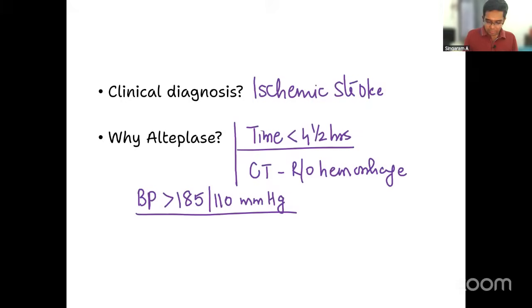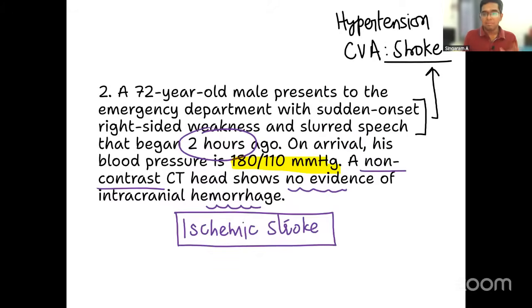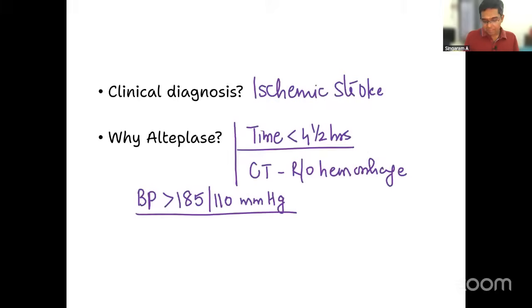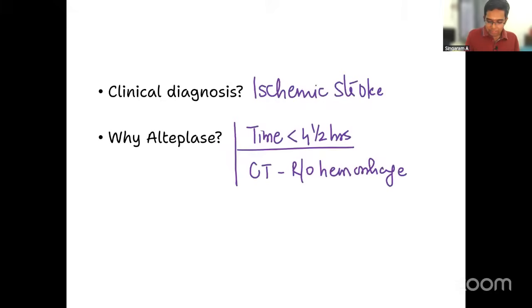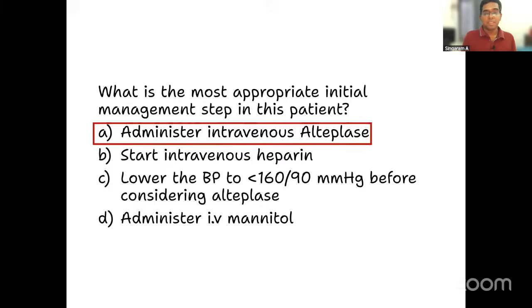But here, very clearly, the blood pressure is how much? It is 180 by 110 millimeters of mercury. It is not more than 185/110. So, can I administer alteplase? Definitely, I can administer alteplase in this particular patient, and that would be the answer for this question. Option A will be the answer for this question. Administer intravenous alteplase. Okay, right?